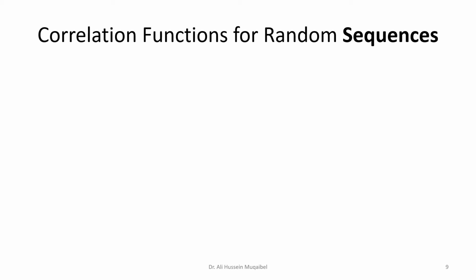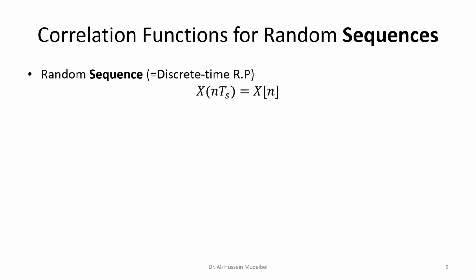We can also extend the concept we learned for sequences, so correlation functions for random sequences. A random sequence is nothing but a discrete time random process. So we can write the samples here as n multiples of the sampling time ts. Or we can use square brackets and write the index number. So we have the first sample, second, third, and so on.